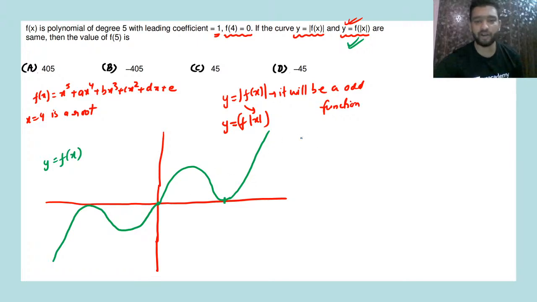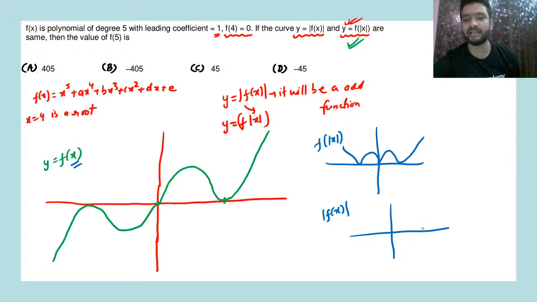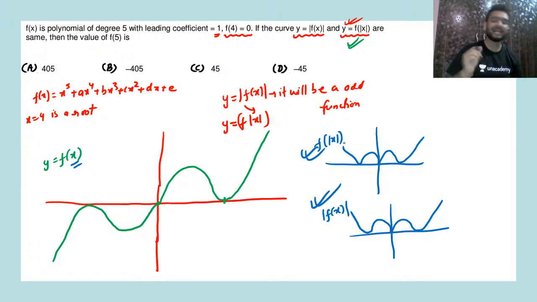If I draw the graph of f of mod x now, for this f of x, it will be like this. And if I draw the graph of mod of f of x, it will also be like this. Whatever is above the x-axis will remain as it is, and whatever is below will take the mirror image. Now these graphs are the same. So the only possibility we have is that your f of x must be like this.